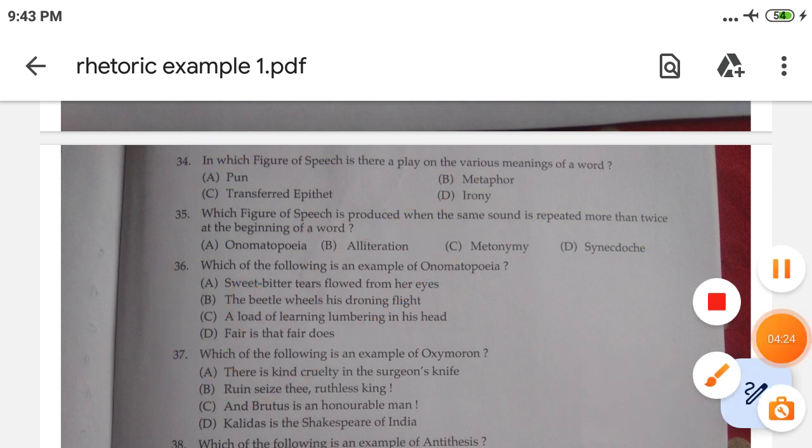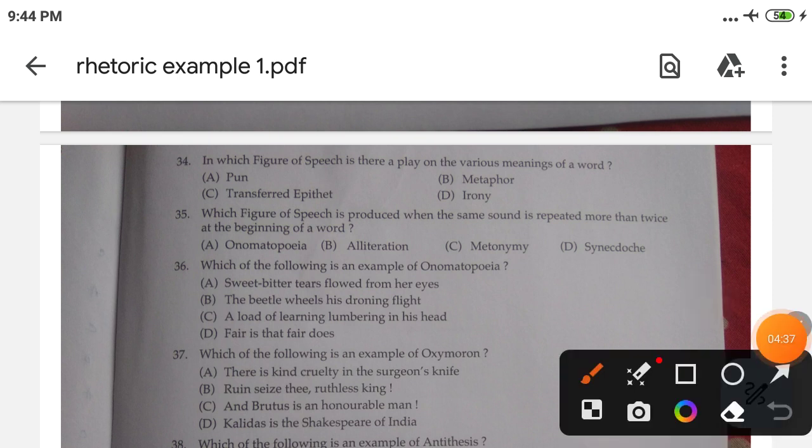Next one is 35: which figure of speech is produced when the same sound is repeated more than twice at the beginning of a word? If a sound, especially a consonant sound, is repeated at the beginning of words, this is called alliteration. Alliteration is the repeated use of the same consonant sound at the beginning of two or more consecutive words.